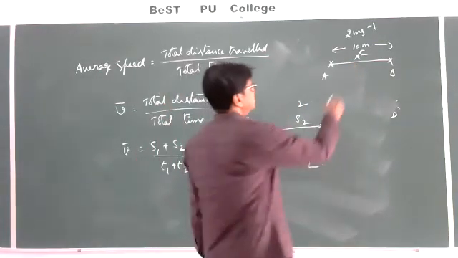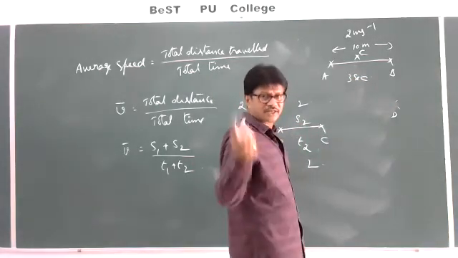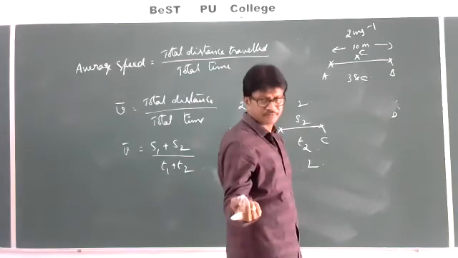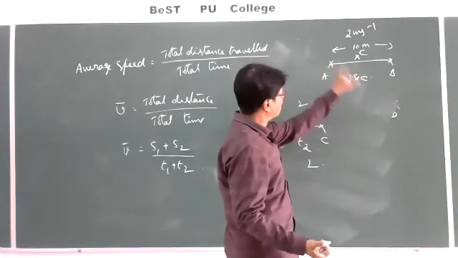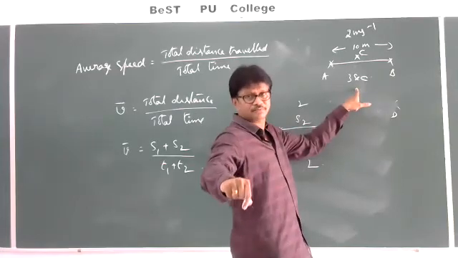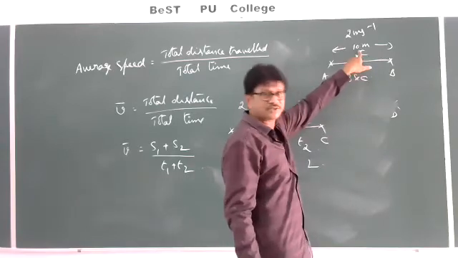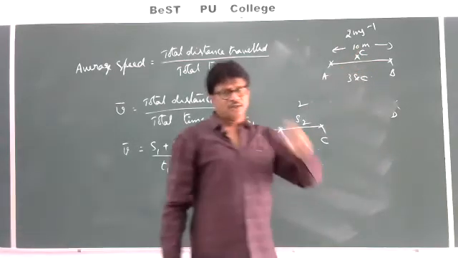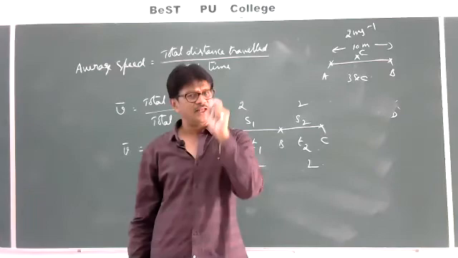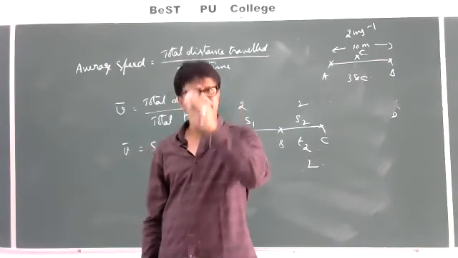Otherwise, if it takes a time of 3 seconds, after 1 second, what is its speed? The speed of a body at a particular instant. Here the instant is with respect to time, and here the instant is with respect to distance. So, the speed of a body at any particular instant, we call it an instantaneous speed.